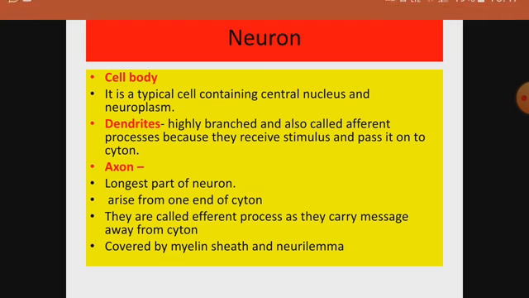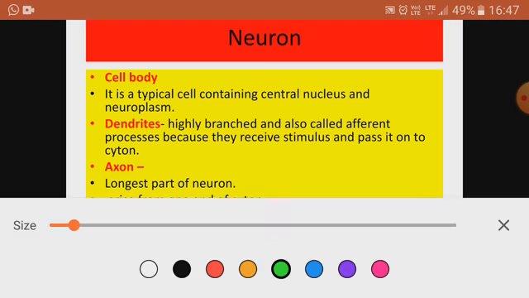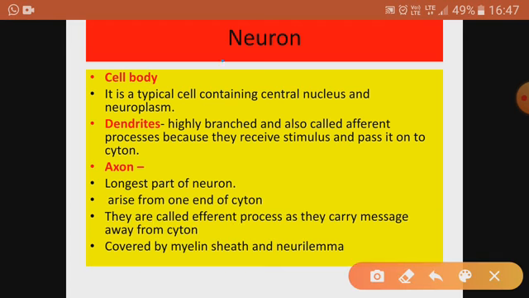Now we have to study the neuron in detail. Neuron basically has three parts: cell body, dendrites, and axon. Cell body is like any other typical cell, having the nucleus in between and cytoplasm. But here the cytoplasm of neuron is called neuroplasm. So cell body is a typical cell containing a central nucleus and neuroplasm.